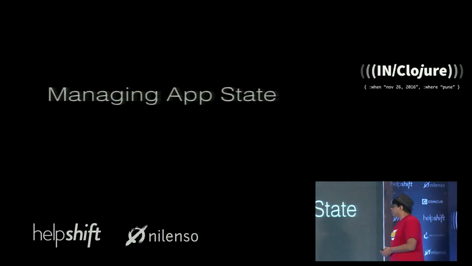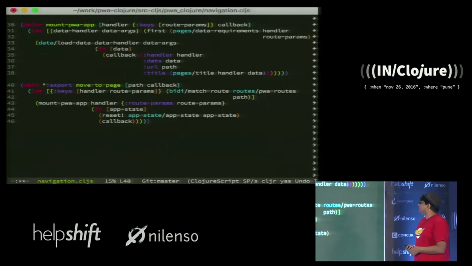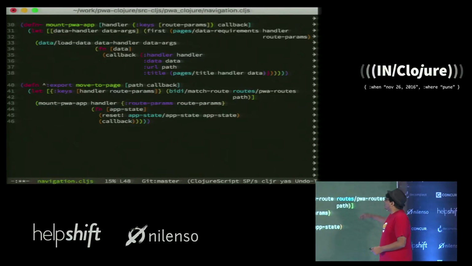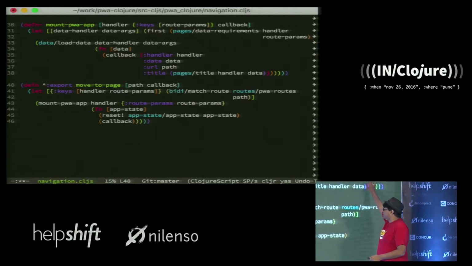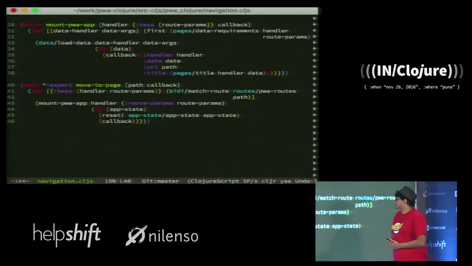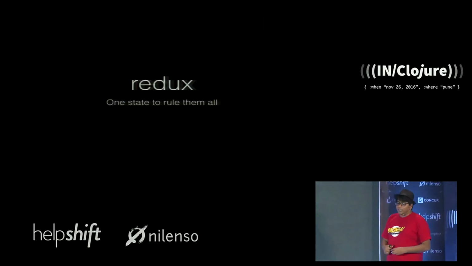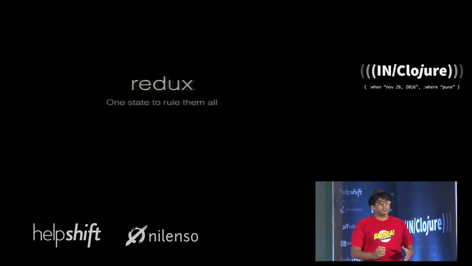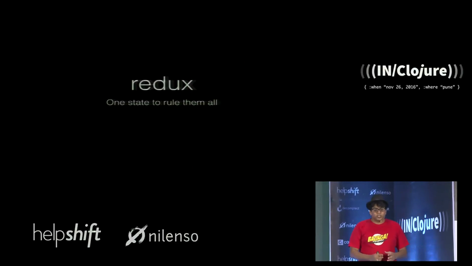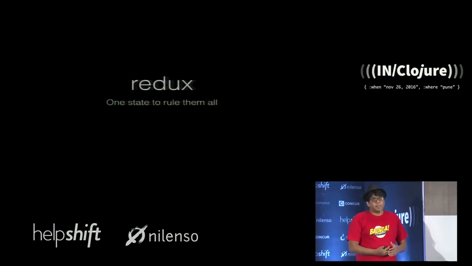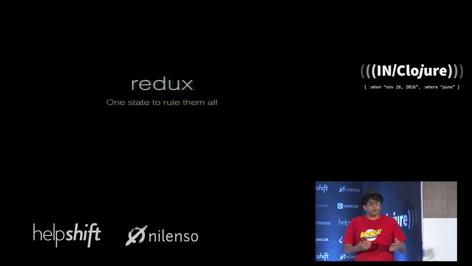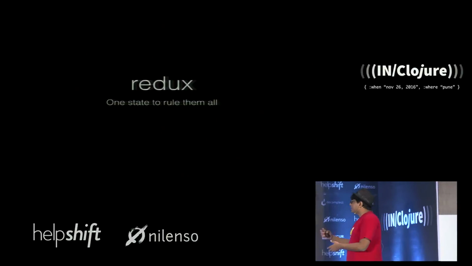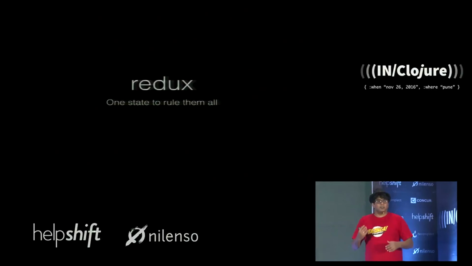Okay, so what I want to speak about next is how you manage application state. Now, if you remember this slide that I just showed, over here I mentioned that this changes the application state. So in the tradition of Clojure, we want to keep everything as immutable as possible. We don't want to have to deal with state as much as possible, and let all our components and all our views be completely pure, and manage state at an outside layer.